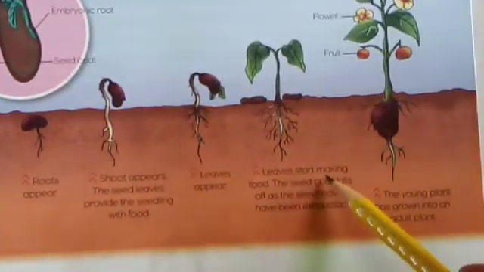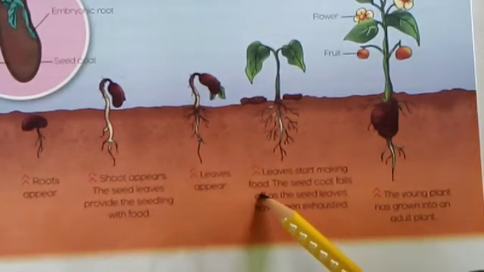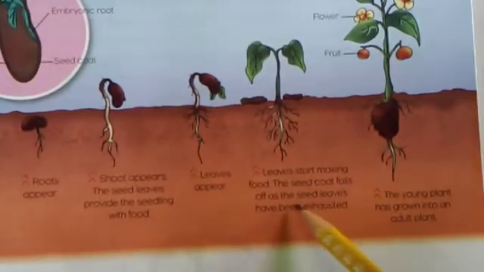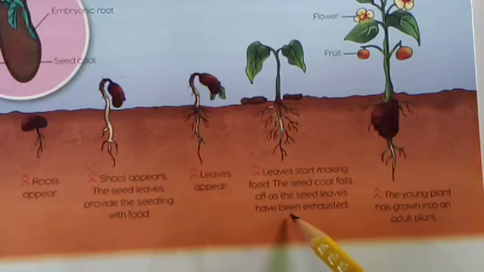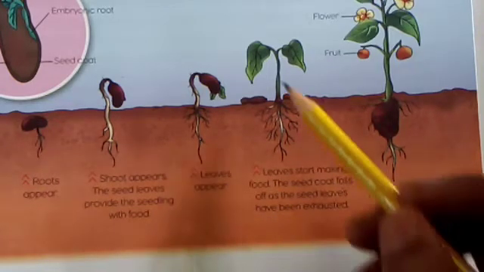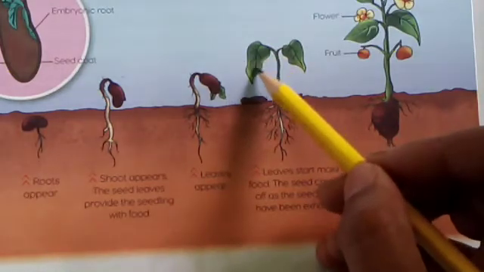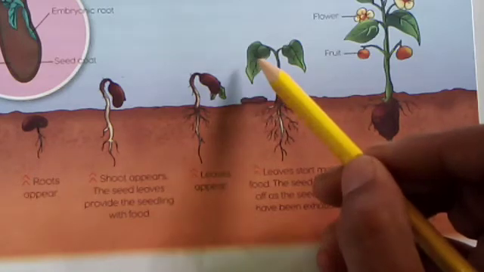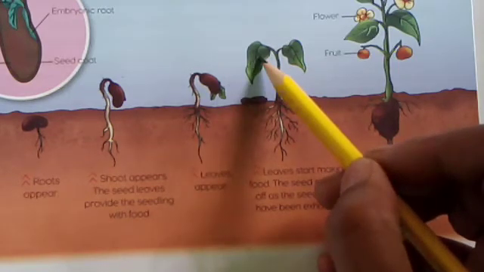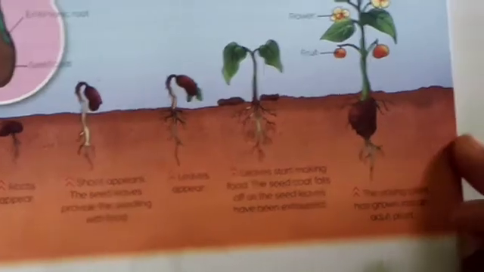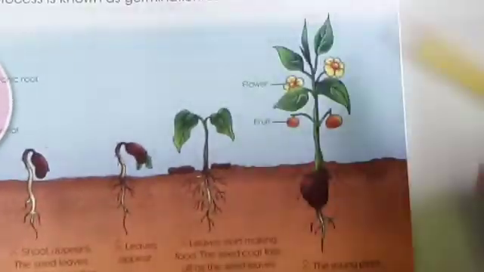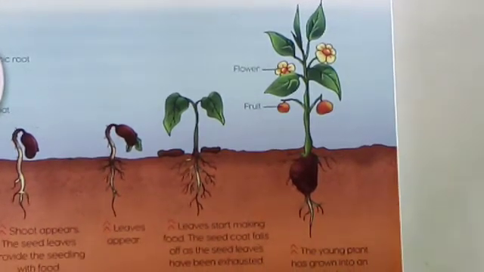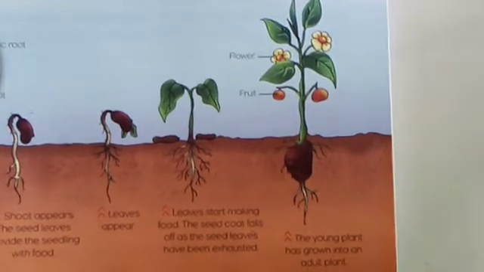Next, leaves start making food. The seed coat falls off as the seed leaves have been exhausted. So students, here are the leaves that start making their food, because leaves are the food factory for plants. In the presence of sunlight, food is prepared in these leaves. Now this is your adult plant. So the young plant has grown into an adult plant.